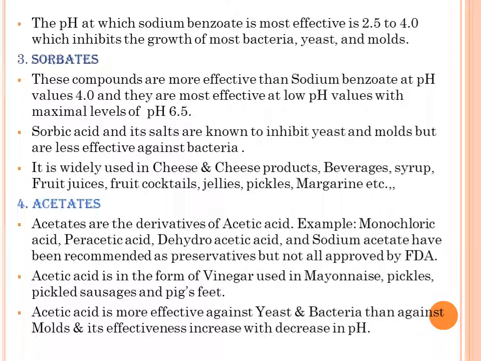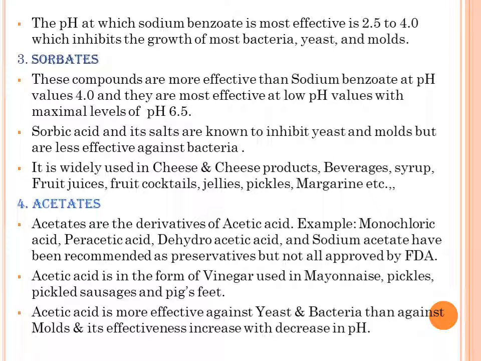Next is sorbates. These compounds are more effective than sodium benzoate at pH values above 4.0, and they are most effective at low pH values, with a maximum level of pH 6.5. Sorbic acid and its salts are known to inhibit yeast and molds but are less effective against bacteria.